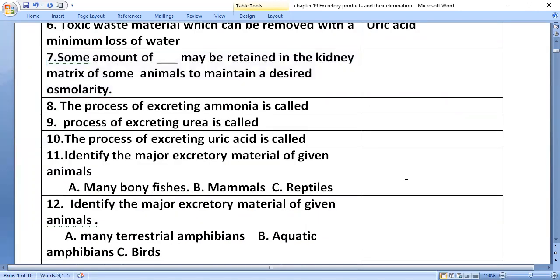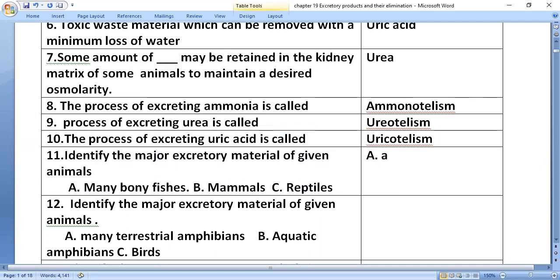Some amount of urea may be retained in the kidney matrix of some animals to maintain desired osmolarity. The process of excreting ammonia is called ammonotelism. The process of excreting urea is called ureotelism. Next, the process of excreting uric acid is called uricotelism.